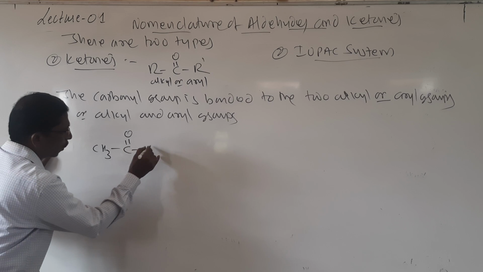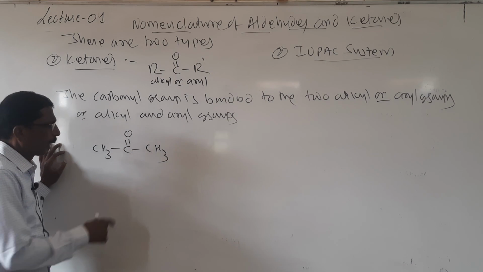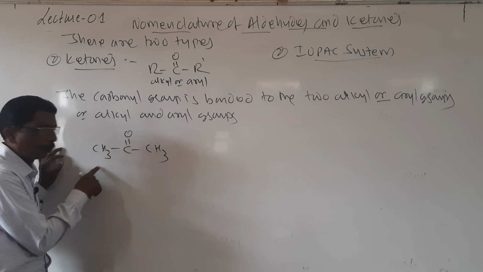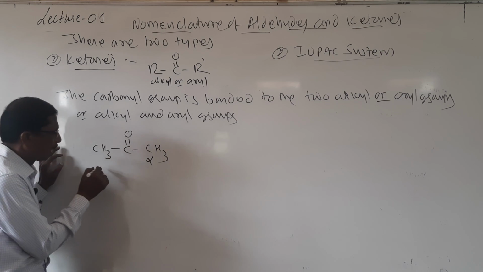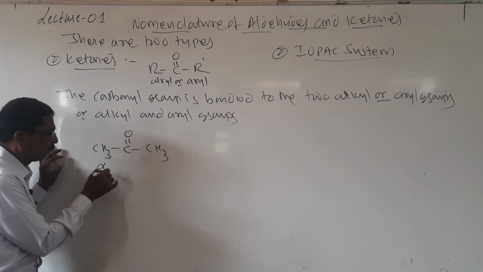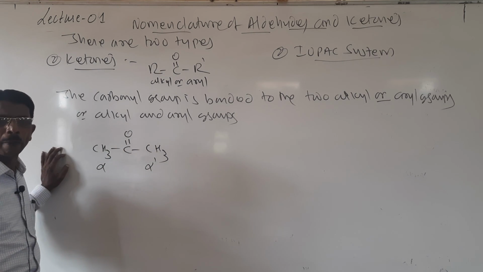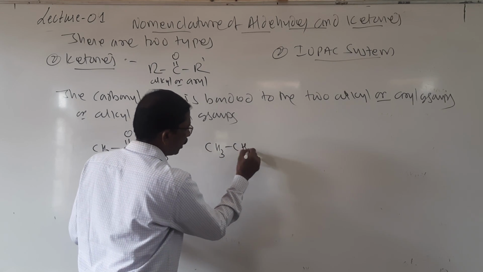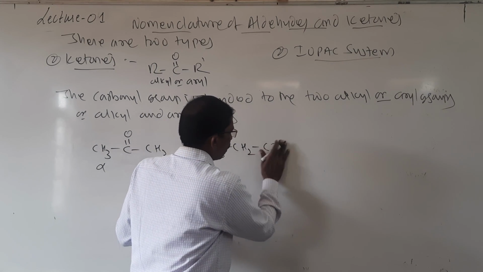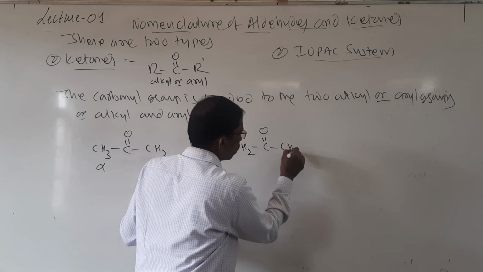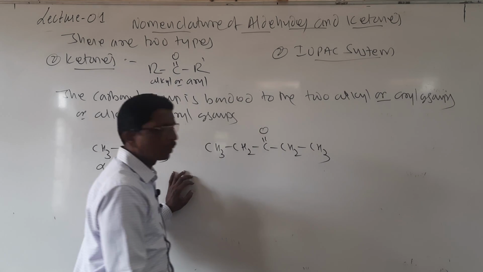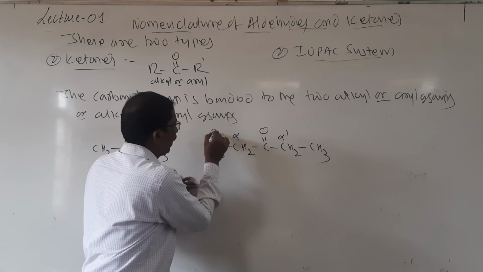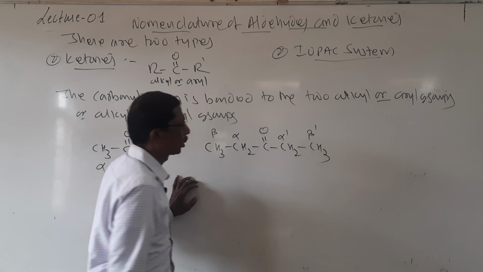Look here students, here I will write CH3, C double bond O, CH3. And after this carbonyl group, it has the same position and the same group, so you may write this one as alpha and this one as alpha dash. And if I had CH3, CH2, CO, CH2, CH3, like this, then it is called alpha, alpha dash, beta, beta dash, like this.